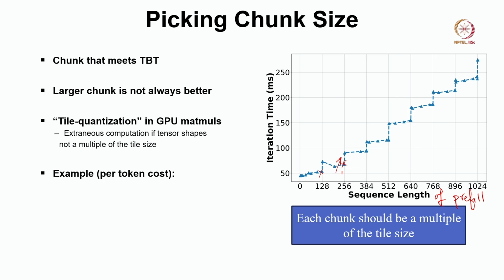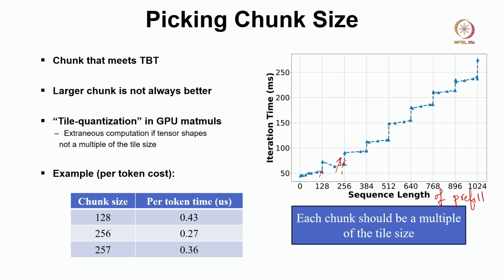So it is taking more latency, more time, right. From this table you can see that if the chunk size is 128, then per token time is 0.43, at 256 it is 0.27, and then at 257 the per token time is 0.36, right. So there is a huge jump between 256 and 257, right. That is the thing we have to take care of.